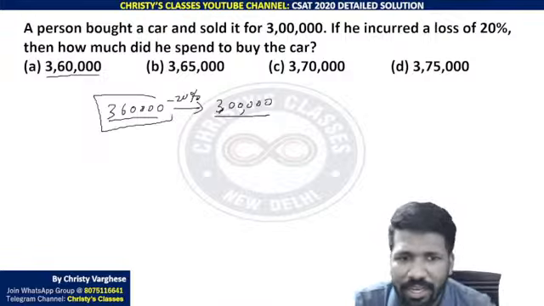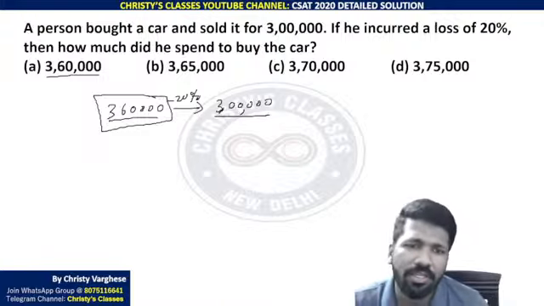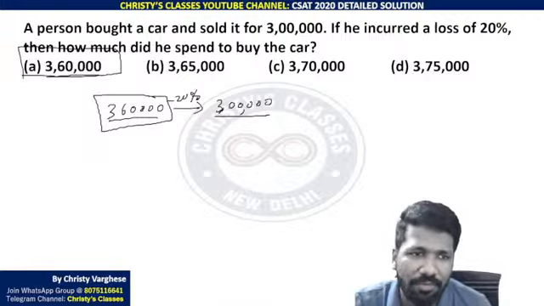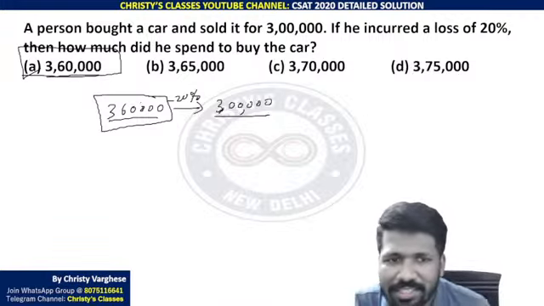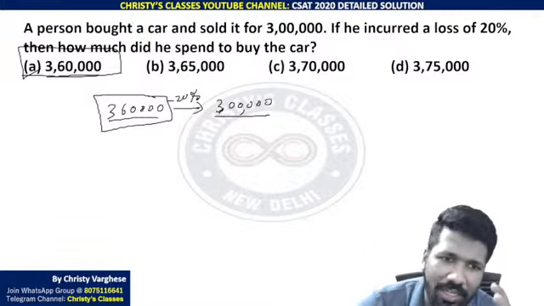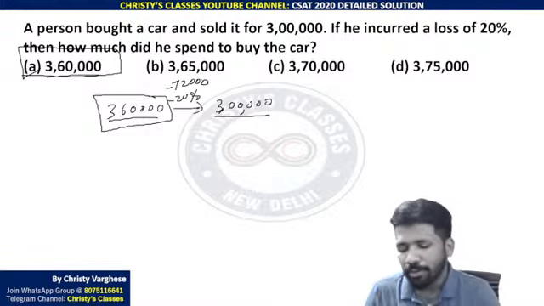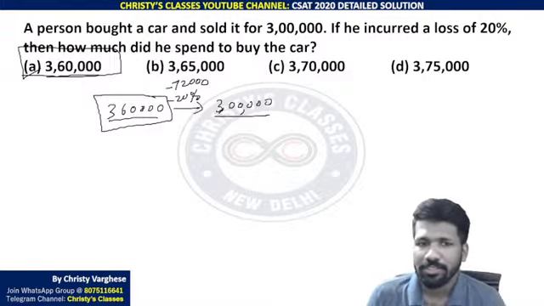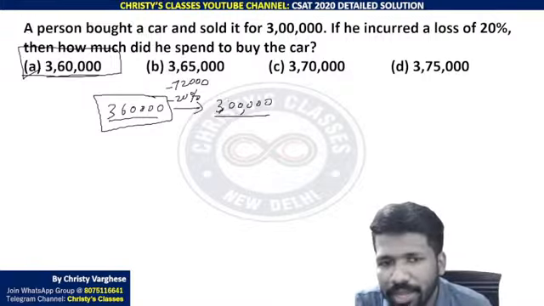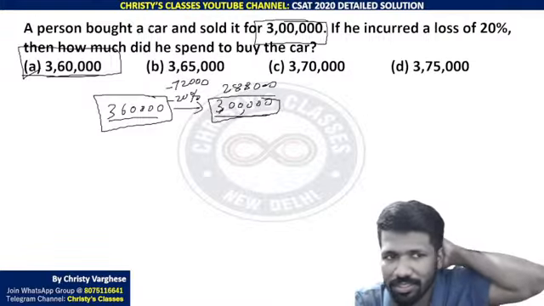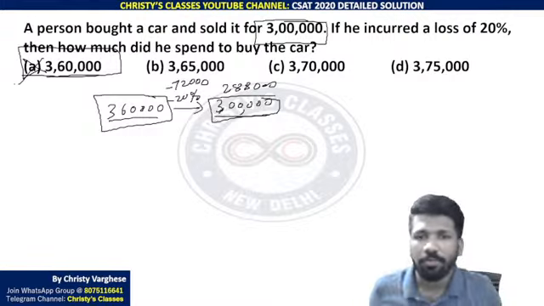That means from 3,60,000, 20% is subtracted to get 3 lakh. That is what option A being the answer means. But for 3,60,000, 10% is 36,000, 20% is 72,000, the Mendel math I have taught in previous classes. So if you subtract 72,000, you will get 2,88,000. But you are supposed to get 3 lakh. That is what the question says. That is not satisfied. That is why option A is wrong.